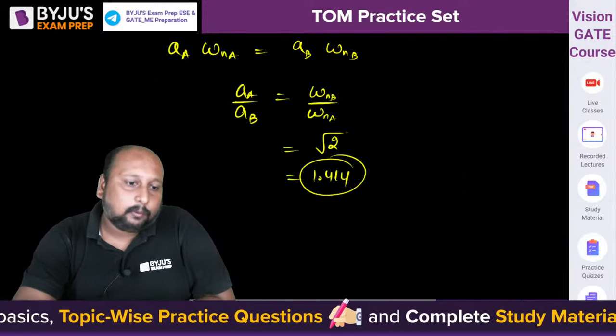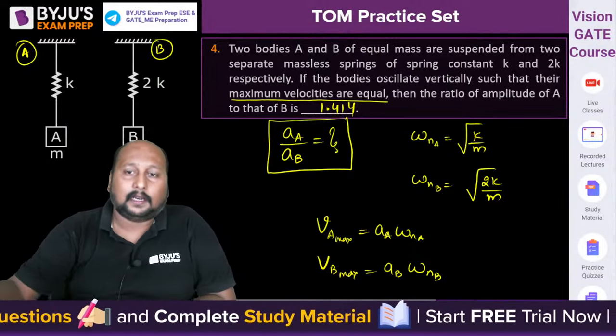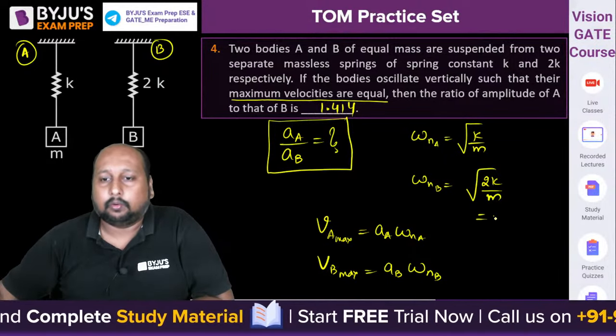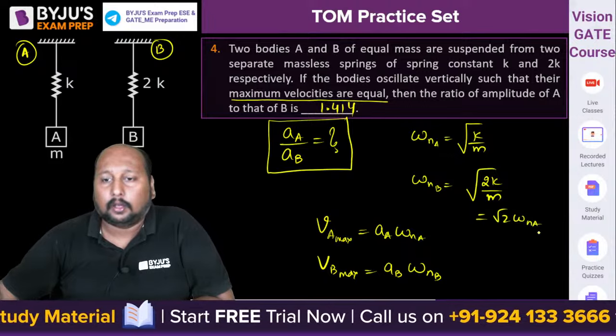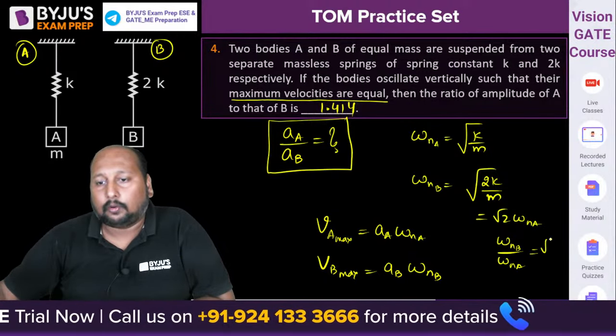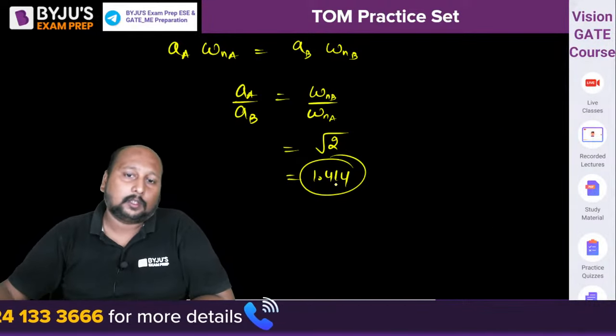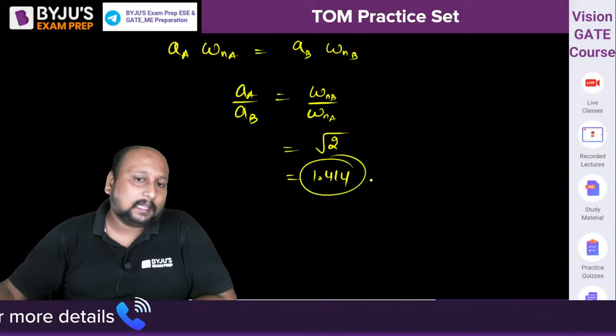Yes, A by B पूछा है ना? We can write omega nB as root 2 of omega nA, or omega nB by omega nA is equal to root 2. So the same value we have placed over here, that is equal to root 2, and I'm getting 1.414 as the final correct answer.